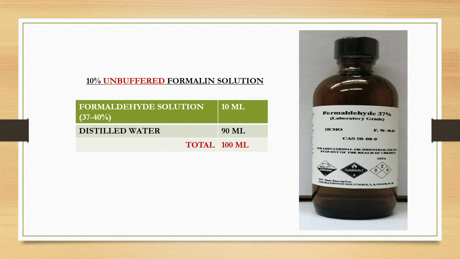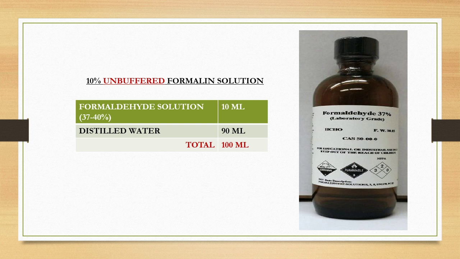So take 10 ml of that in a measuring cylinder and then add 90 ml of water to prepare 100 ml of 10% unbuffered formalin solution. If you want to prepare 1 liter, accordingly you can add 100 ml of formaldehyde solution 37 to 40% and add 900 ml of distilled water.